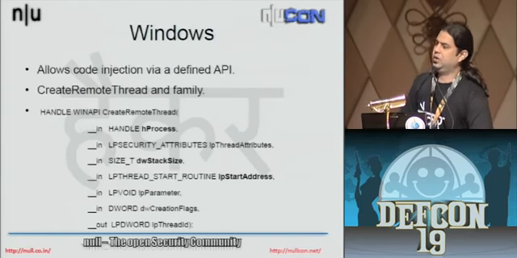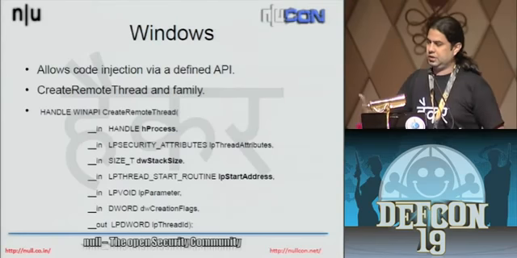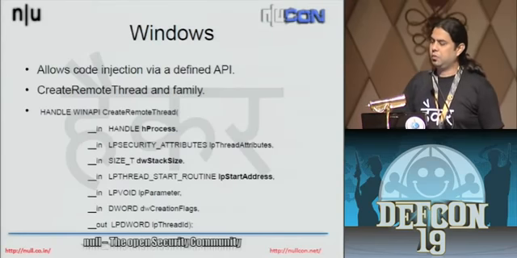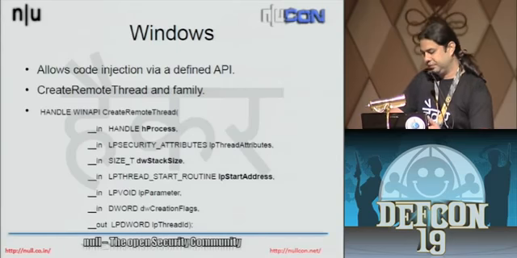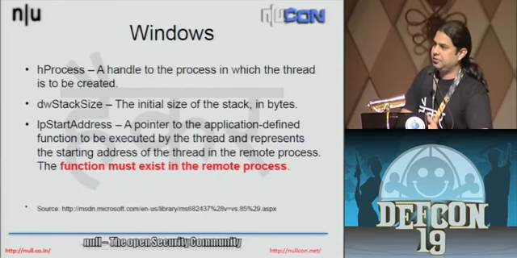Windows already has an API where all you need to do is call this function and it'll do the needful, whatever you want to do. I'm not going to go deep into what this API does, but we'll look at some of the important parameters that this function has. hProcess specifies the target process, or the victim process, where you want to inject code.